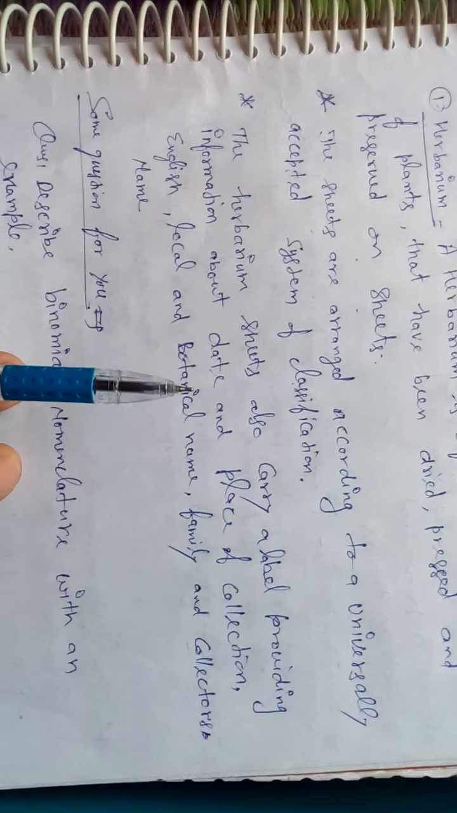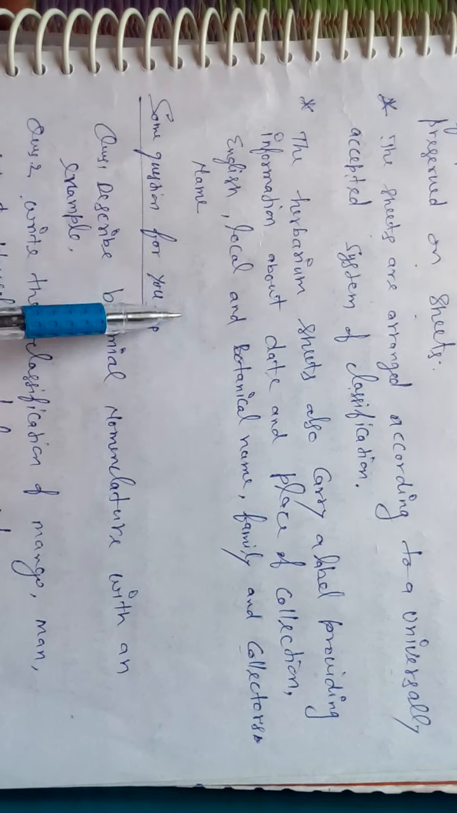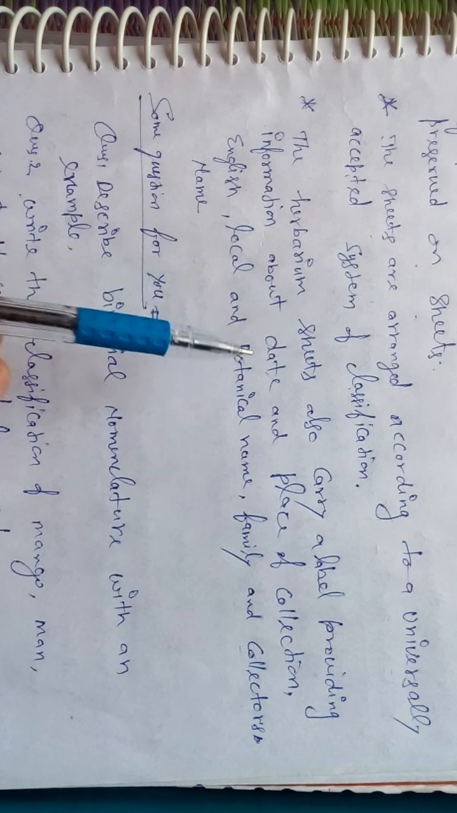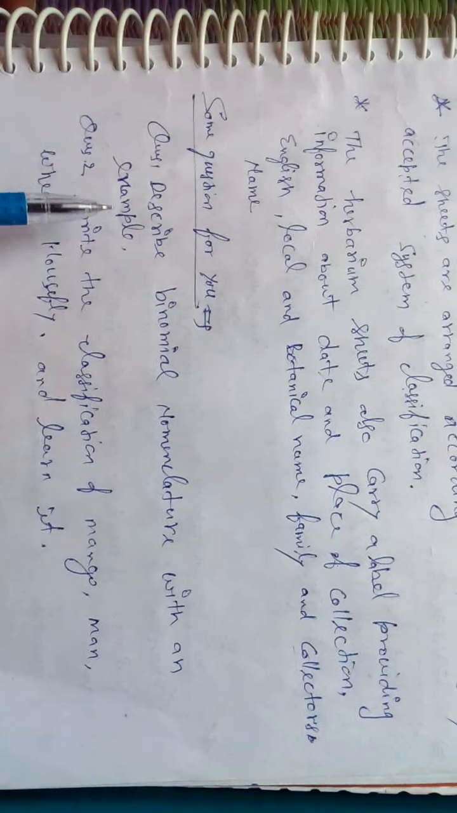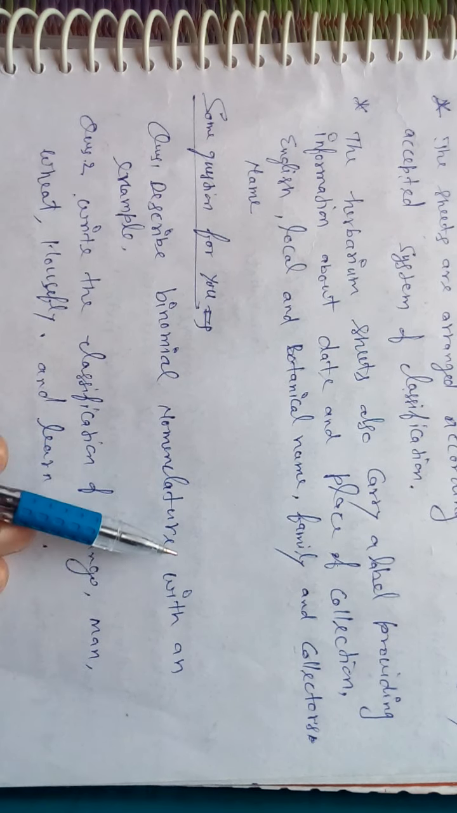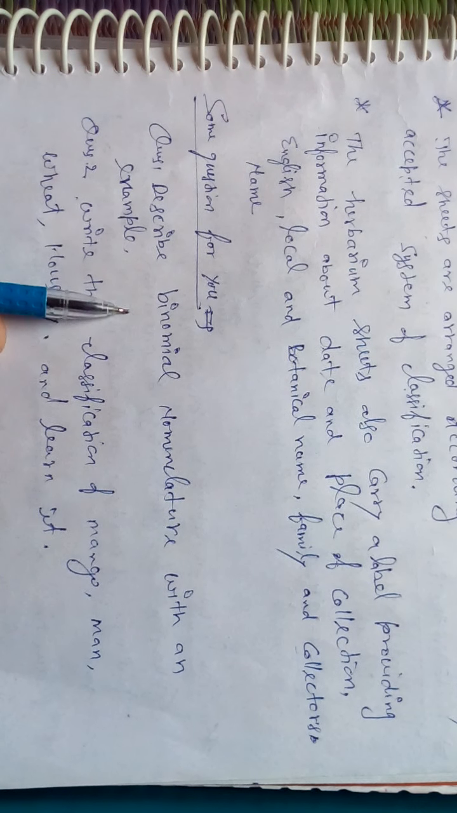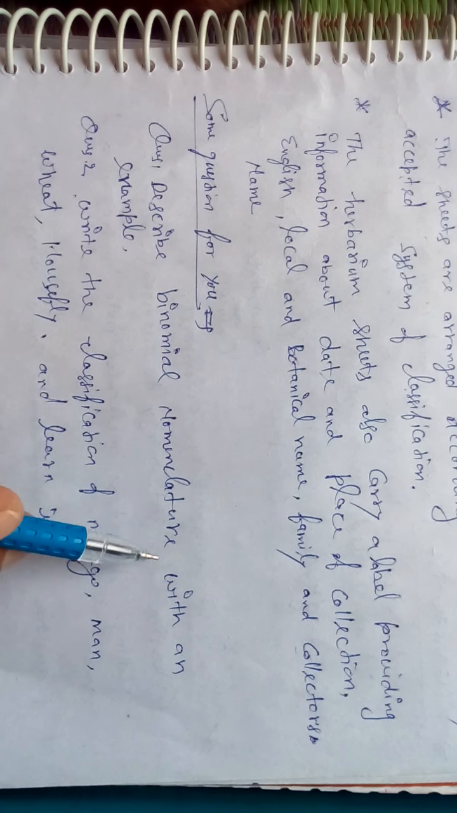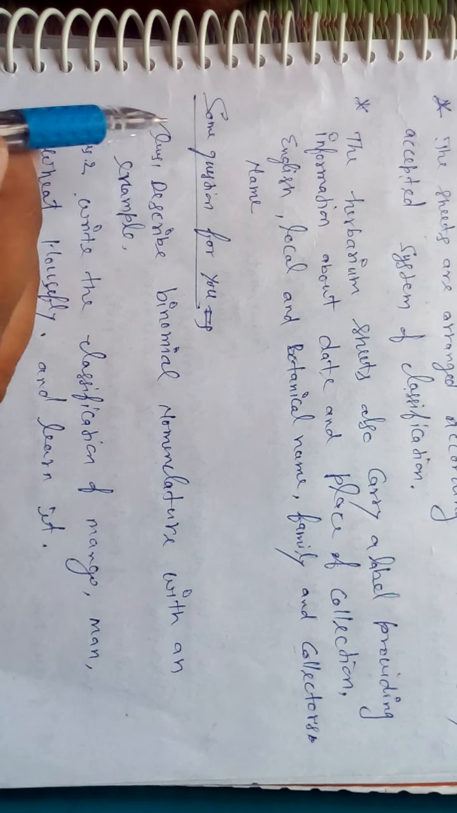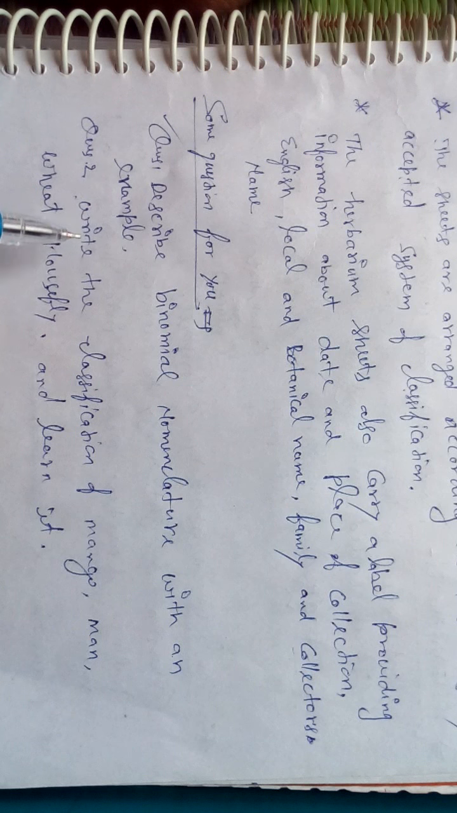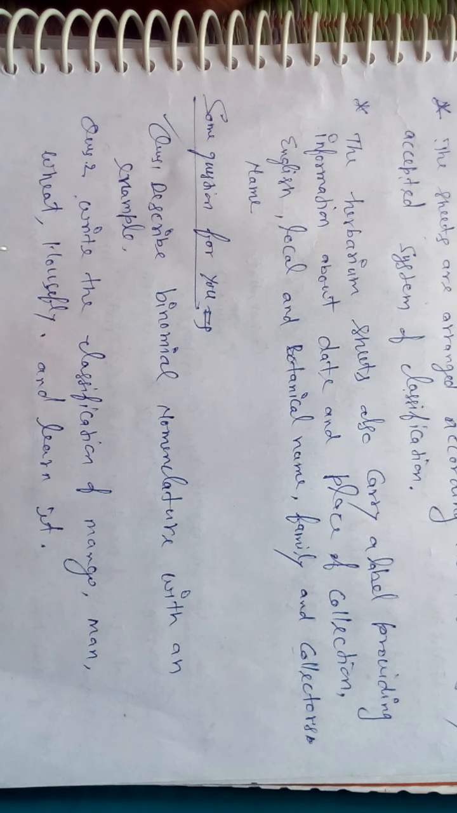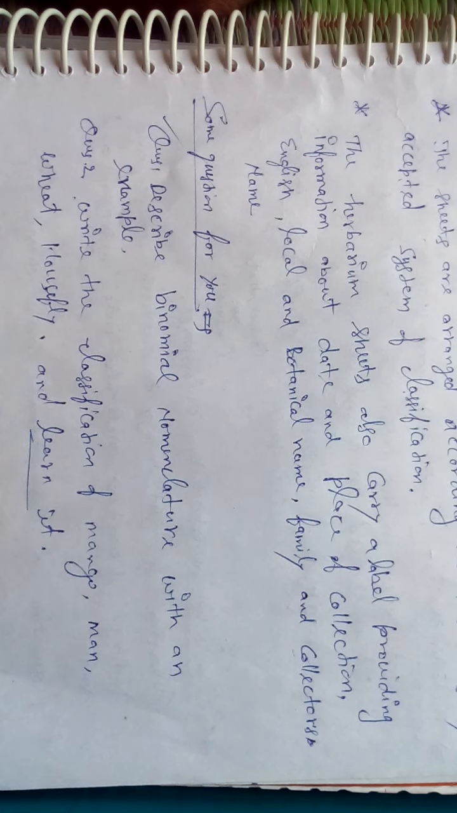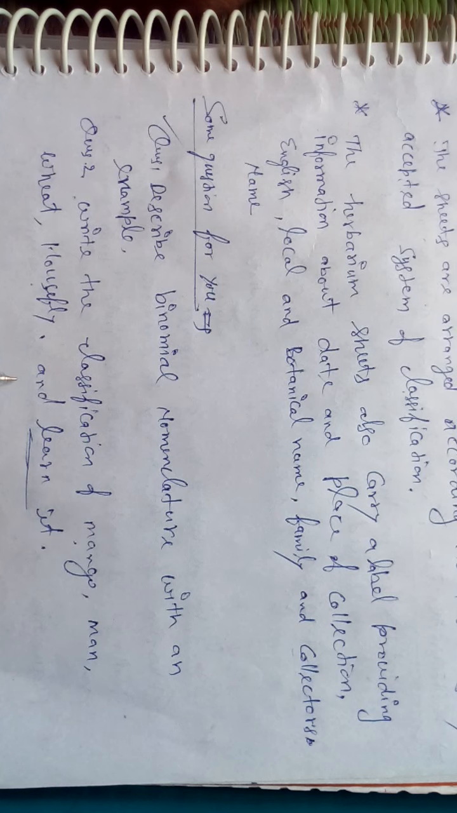And dear students, some questions for you. First question: describe binomial nomenclature with an example in your copy. Second question: write the classification of mango, man, wheat and housefly, and learn it.